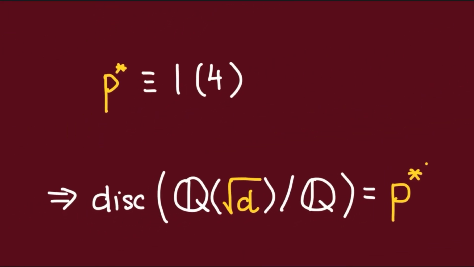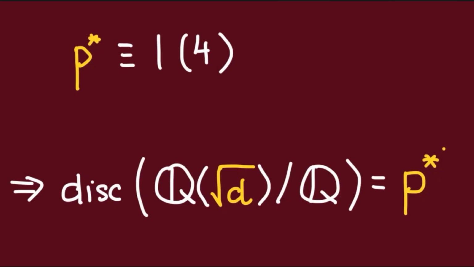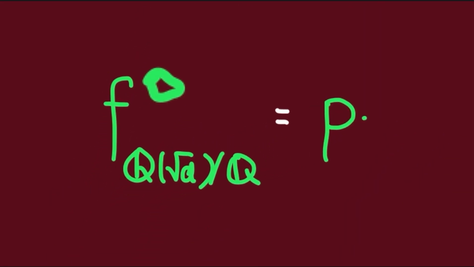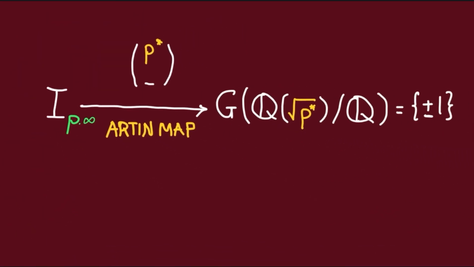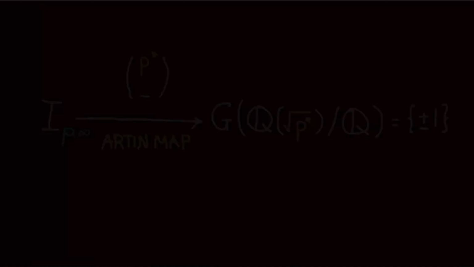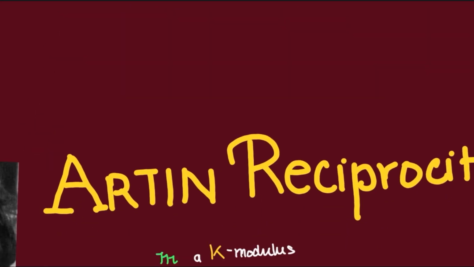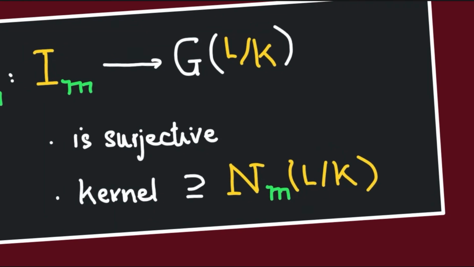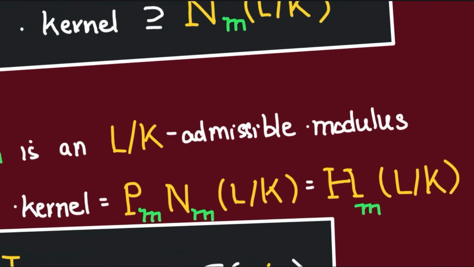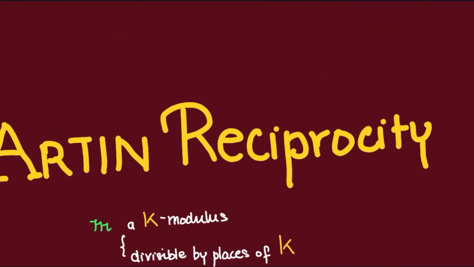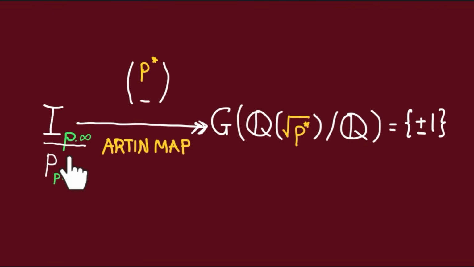Because since P star is congruent to 1 modulo 4, we know that the discriminant of this quadratic extension must be P star. Thus, the finite part of the conductor of this extension must be P. Therefore, P times the infinite prime must be an admissible modulus. Now, Artin reciprocity said that this Artin map must be surjective and its kernel must contain Pm. Thus, we have a surjective map from this generalized ideal class group to plus or minus 1.